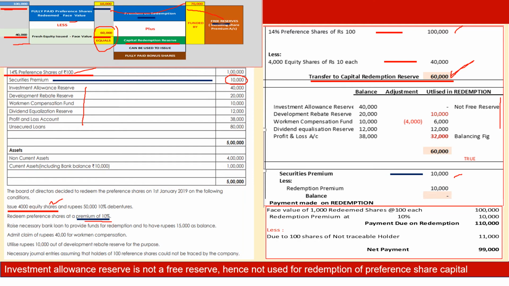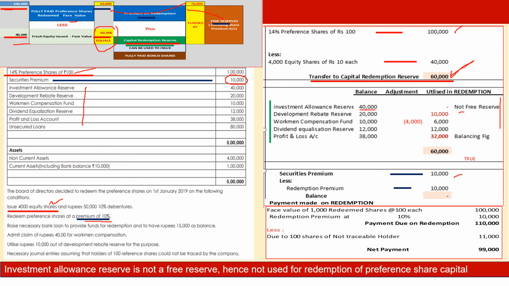Once the 10,000 is taken from the free reserves, we have got securities premium taken care of. What we need to take care of is only capital redemption reserve of 60,000. And when we see, there is investment allowance reserve, which is an income tax based reserve with restrictions for usage in a specific period.